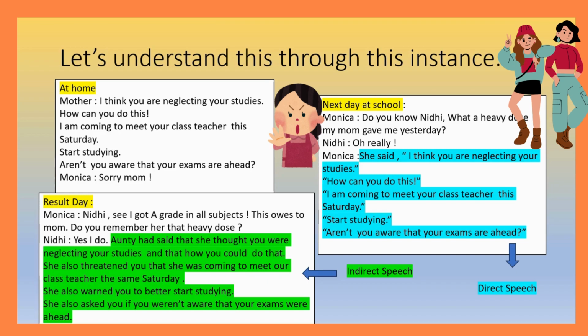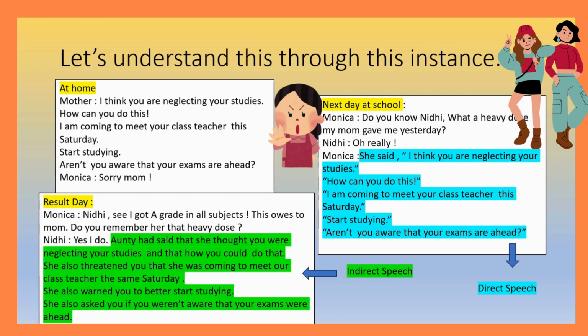Now, after a few days, there is a result. It's a result day. So what happens between Monica and Nidhi? Monica says, "Nidhi, see, I got A grade in all subjects. This owes to mom. Do you remember her? That heavy dose?" Nidhi: "Yes, I do. Auntie had said that she thought you were neglecting your studies and that how could you do that? She also threatened you that she was coming to meet our class teacher the same Saturday. She also warned you to better start studying. She also asked you if you weren't aware that your exams were ahead."